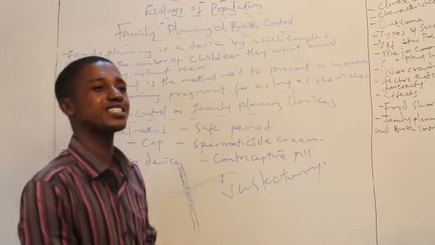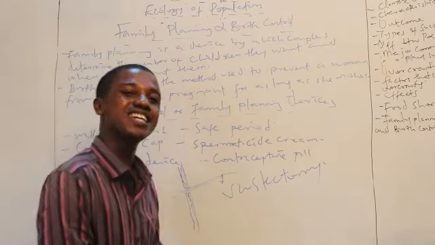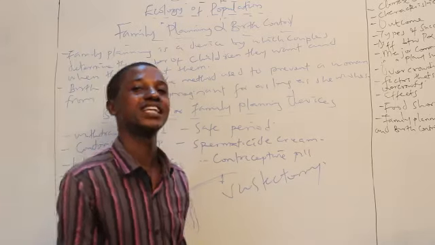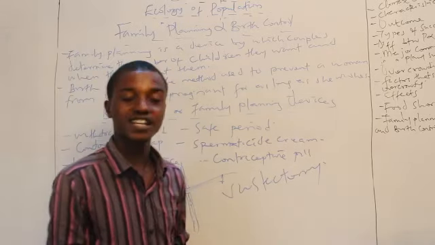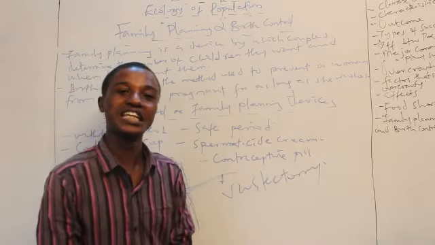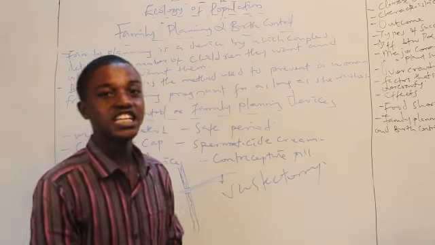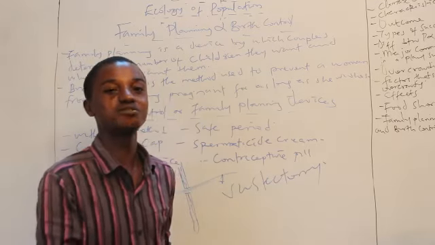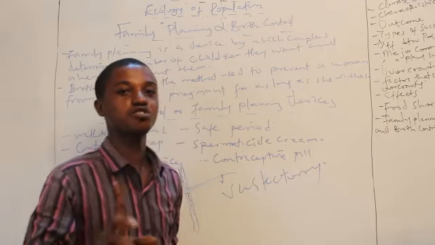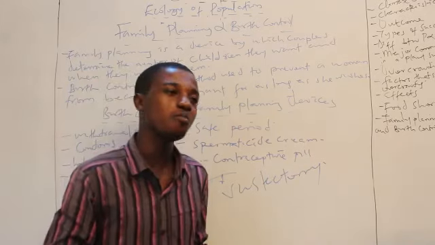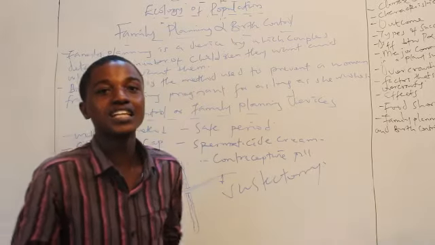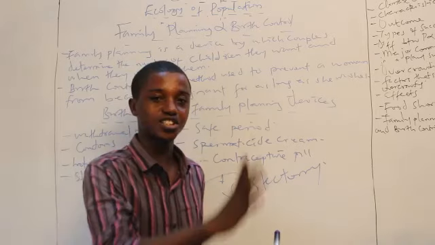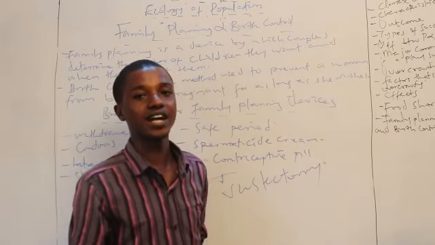Now she told the husband, I don't know what's happening, I'm just vomiting, I'm weak, I'm this, I'm that. And the man, deep in his mind, was saying it can't be, she can't get pregnant. After all, I've carried out vasectomy. Now, do you know what this man did at night? He knows that usually ladies make use of the toilet at night, so she has to urinate. And in every standard home in America, I dare say, there is what we call a pregnancy kit, there are condoms. Those things are there because they use them for protection. It is not just the way we abuse it over here in Africa.